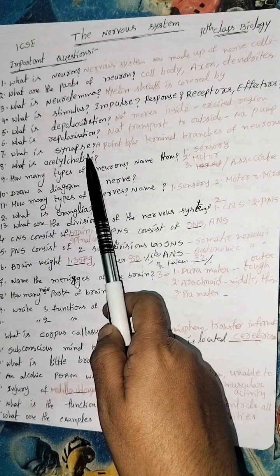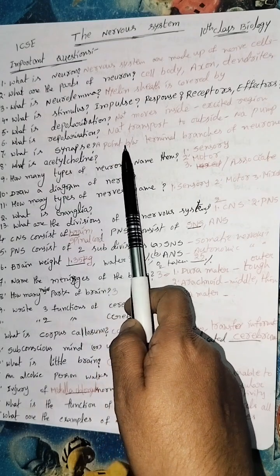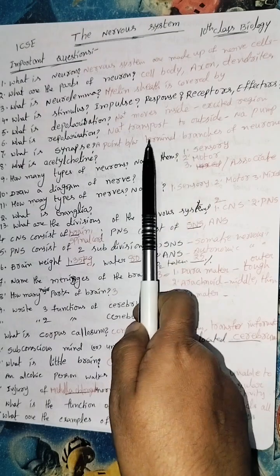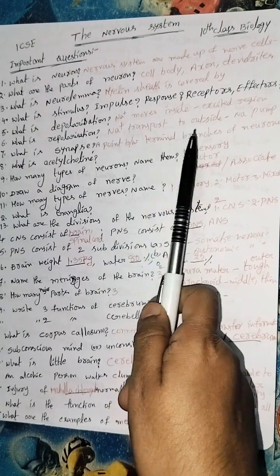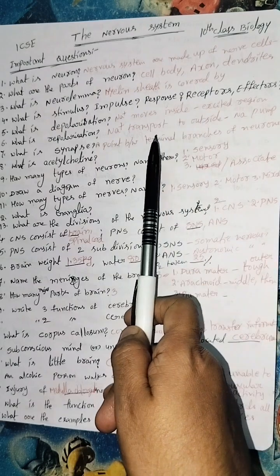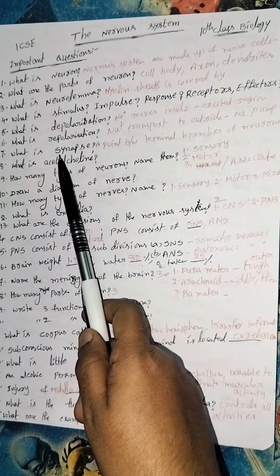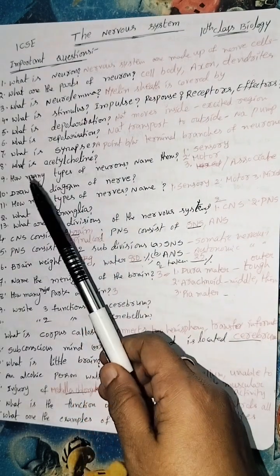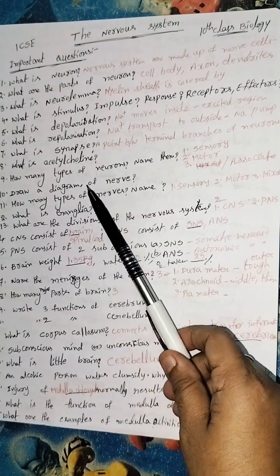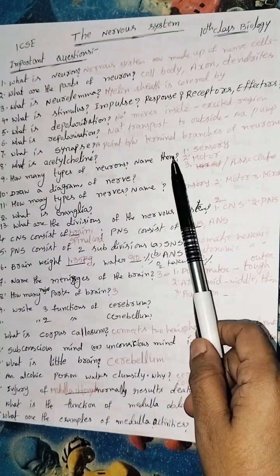What is a synapse? A synapse is the point between the terminal branches of two neurons. Terminals means dendrites. So the point where two neurons attach, just like this, is called a synapse. What is acetylcholine? How many types of neurons? Name them.